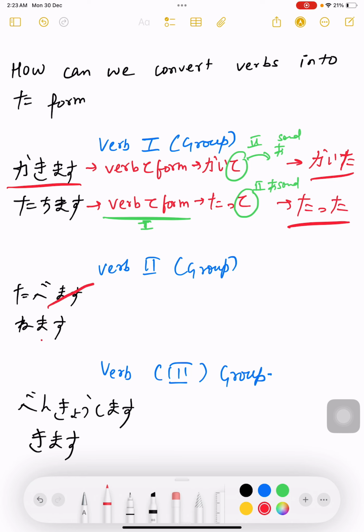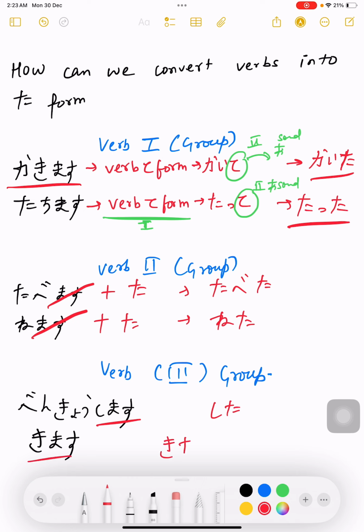In group 2, what we need to do? Cut mas, add ta. So it will become tabeta, neta. In group 3, shimas ta form is shita and kimas is kita. So benkyo shita and kita. I hope you are writing this.